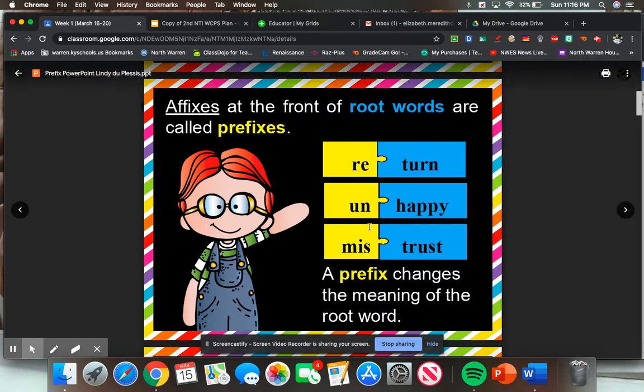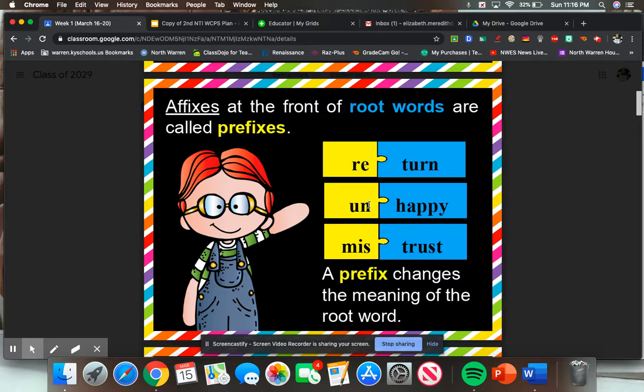However, when we put these yellow pieces in front of the word, it changes the whole meaning of it, okay? And different prefixes mean different things. Like the word re means to do again. So if I return, I'm going to turn again, okay? Unhappy means the opposite of happy, okay?